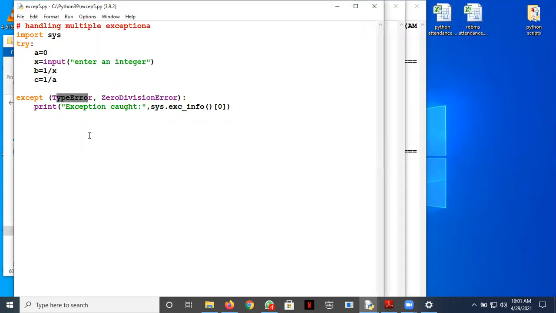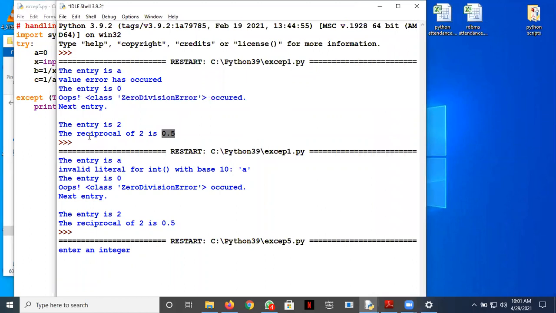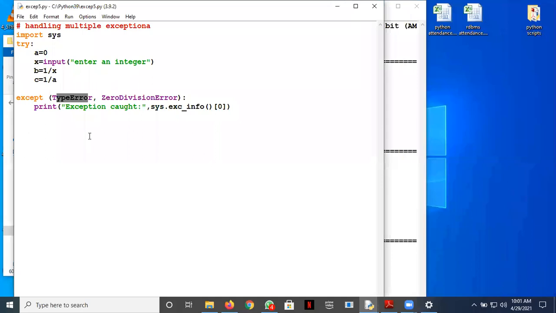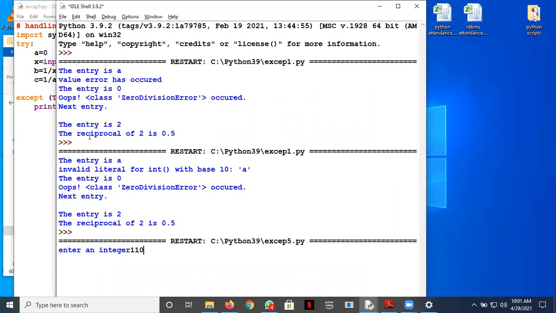So this TypeError would be caught. Okay, let me show you this. So let me enter, say, 1. Okay, so this is 0.5. Okay, so it has caught the exception and the class is TypeError.